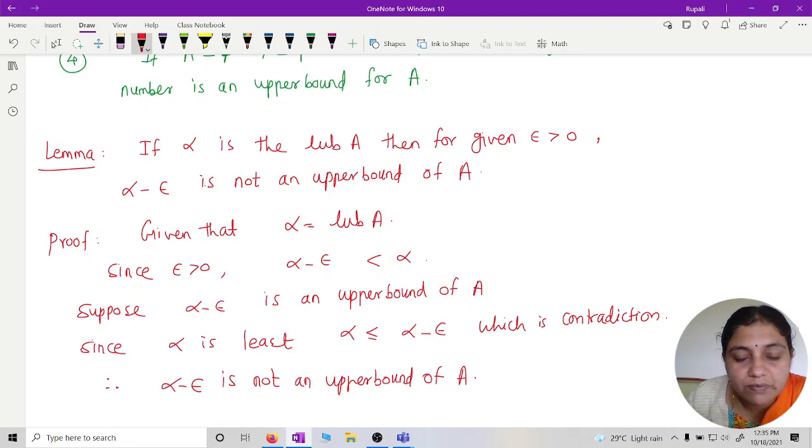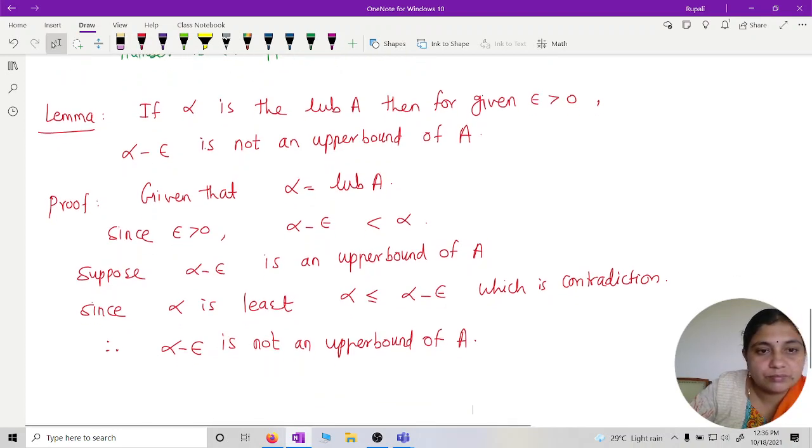Therefore we must have alpha minus epsilon strictly less than alpha, right? So we are getting a contradiction. Is that okay? Yes, ma'am.